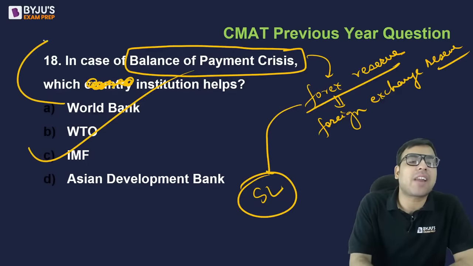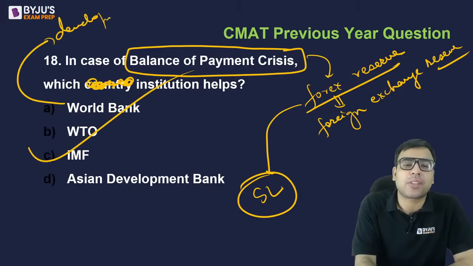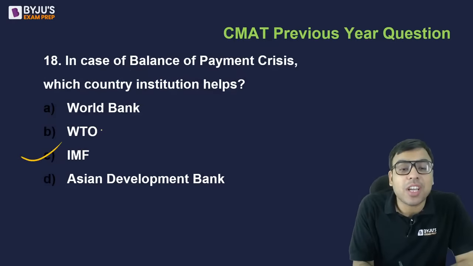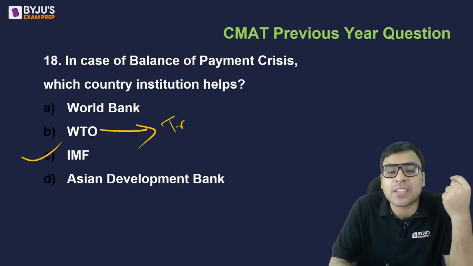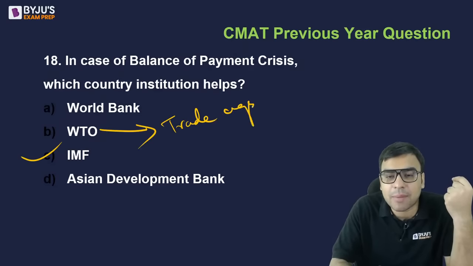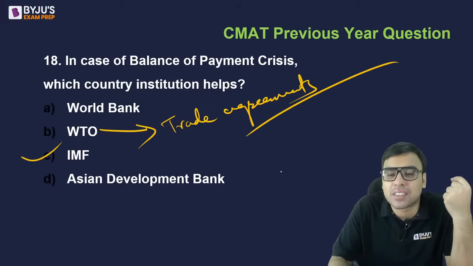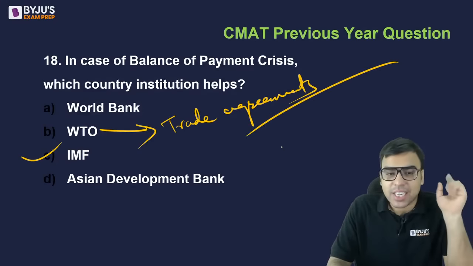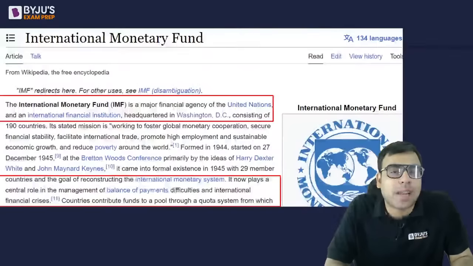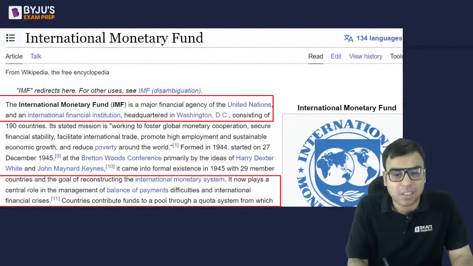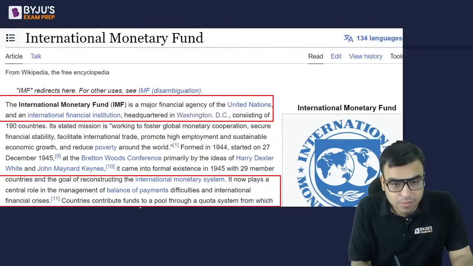World Bank generally development projects में देता है ना, development projects related. देखो WTO क्या, World Trade Organization. It will be talking mostly about trade agreements. तो free trade agreement वगैरह से related है. ठीक है. Okay, is it clear? So the right answer, the most perfect answer is C. Balance of payment crisis में help होता है ना. It's a major financing authority. यहाँ पे देखो लिखा होगा. It is helpful in balance of payment crisis.